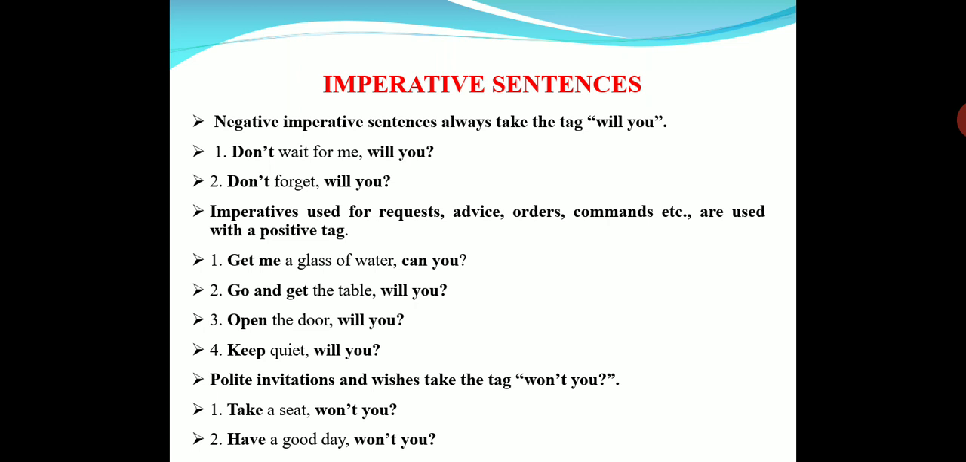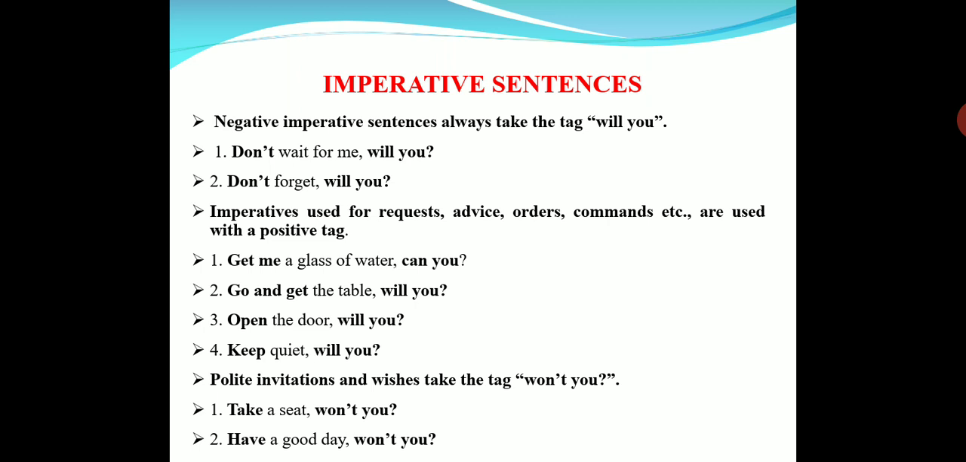Almost always we write will you, but can is for whether that person can do it or not. It is capability, no? For that reason, can she, if you want to know whether she can get it or not. Then you ask, get me a glass of water, can you? Or you can say will you also. Understood? Negative imperatives, whatever may be the tense, you have to use will you only. And for imperatives of request, advice, orders, commands, you have to use a positive tag, will you or can you, like that.